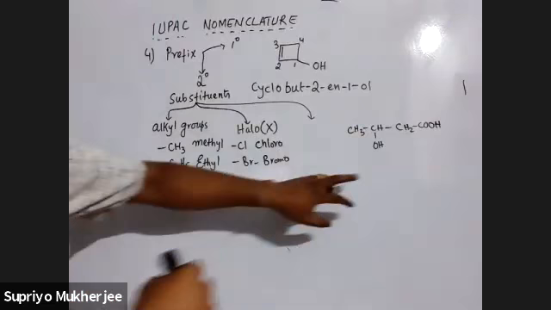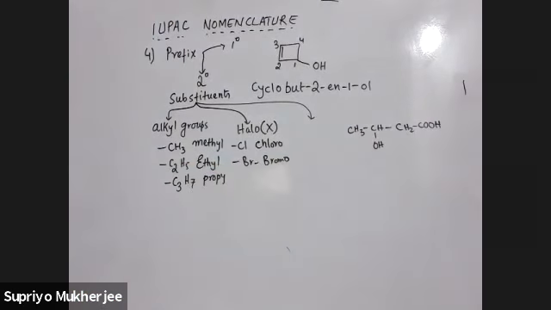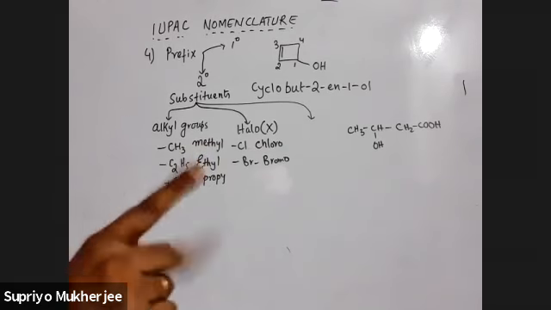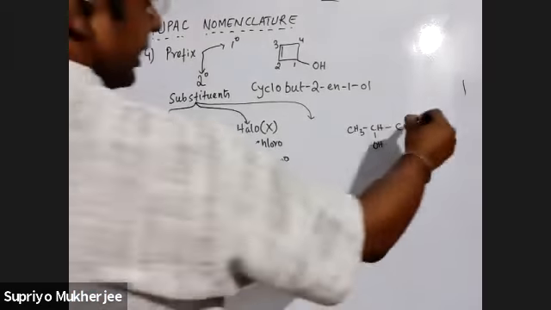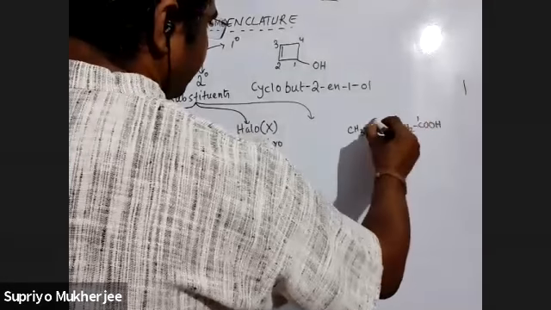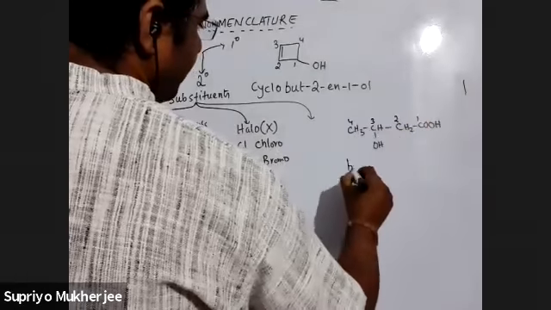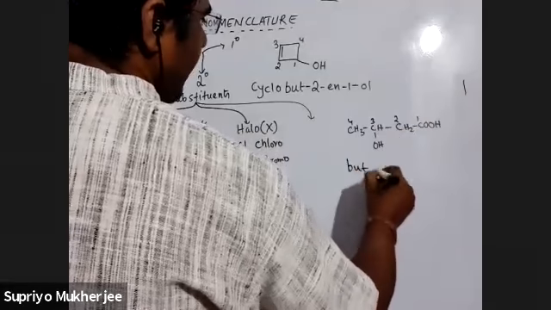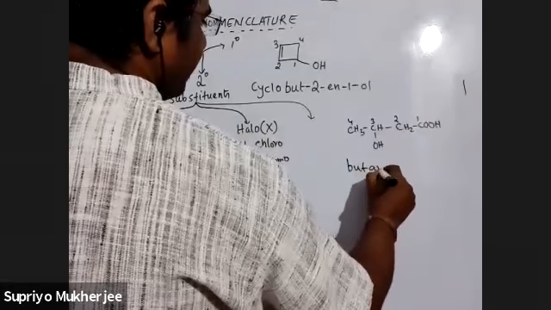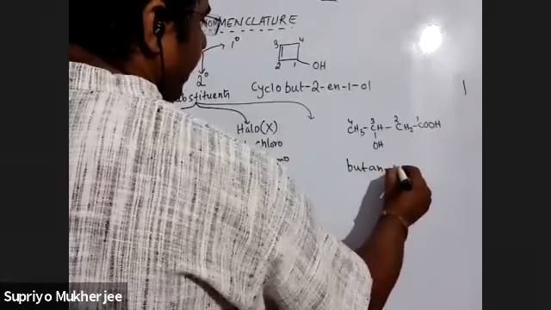So here you can see this compound can be an acid, can also be an alcohol. So there is a series which will let us know what should be the suffix, because you cannot have two suffixes. You will have one suffix, remember. So in this case, the numbering will always start from this 1, 2, 3, 4. So it is but, okay, but and 1-oic acid.